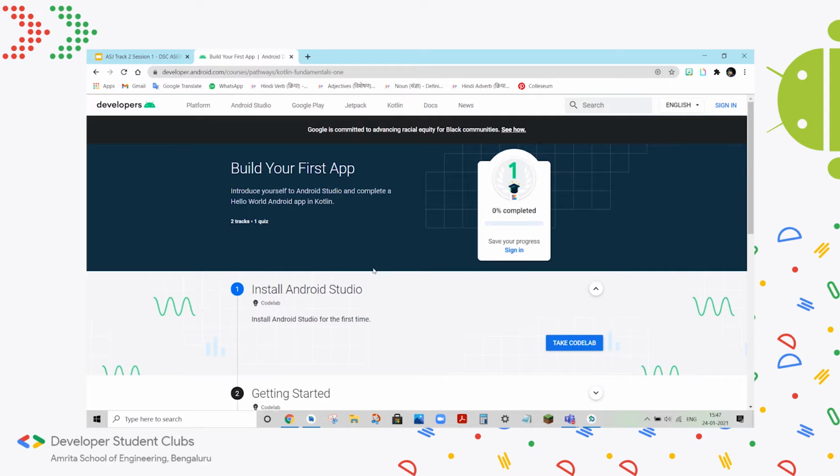One more thing, this site is a bit buggy, so don't think that if you sign in once, you'll be signed in throughout. As you can see here, until a few seconds ago, I was signed in, but now upon clicking the pathway, I've been signed out. So at each and every turn, when you open the website, when you start a pathway, when you start a code lab, all 3 times make sure you're signed in. Otherwise, your progress won't get counted. So that's a thing to look out for.